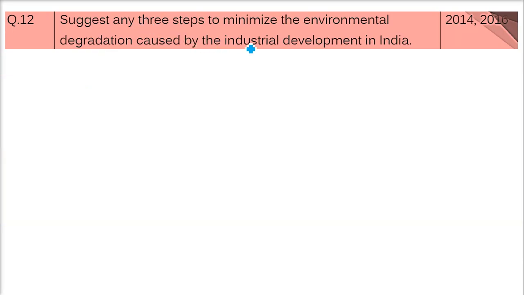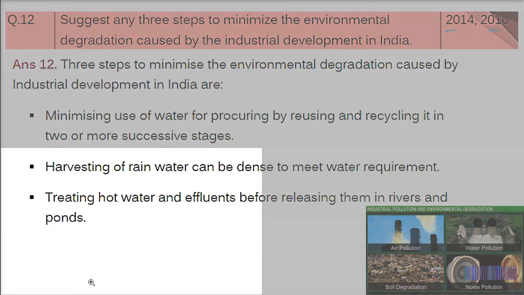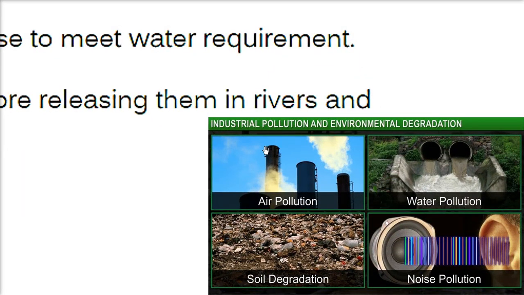Suggest any 3 steps to minimize the environmental degradation caused by the industrial development in India. So this is also coming multiple times. See, this is the problem we are having because of industrial pollution. Every country needs industries because this is the basic secondary sector. We need industry for the economy, we need them for employment. There are so many things, these industries are important for us.